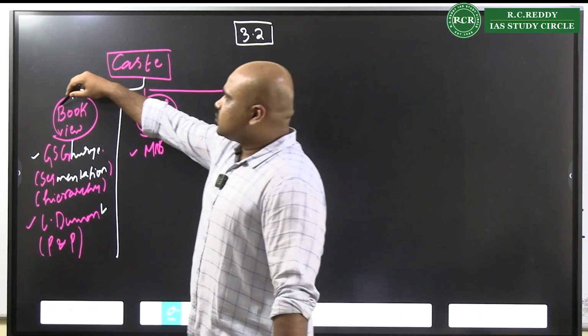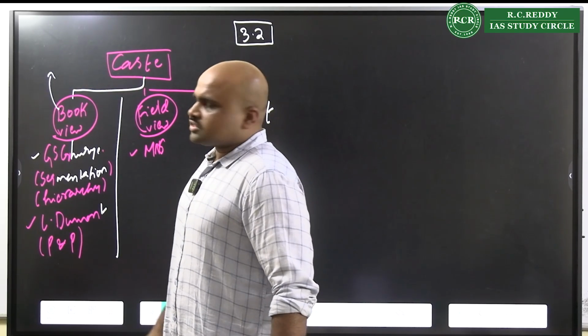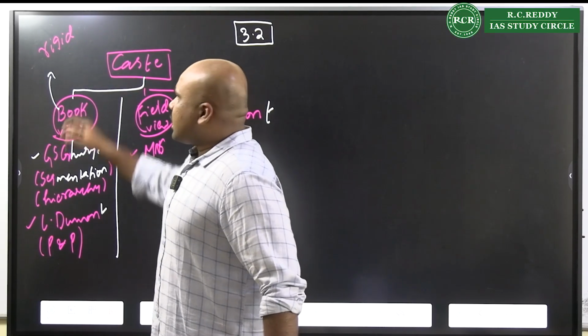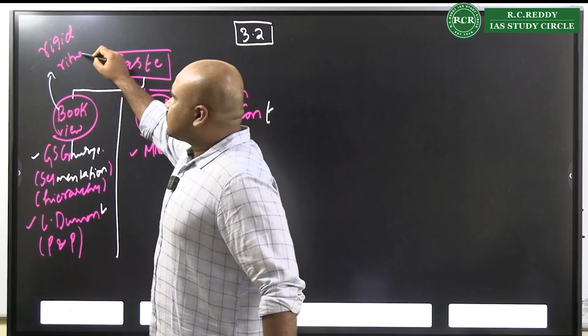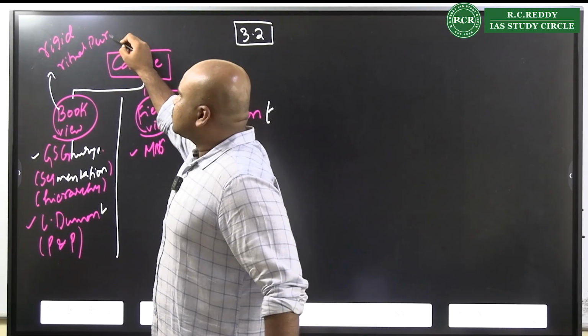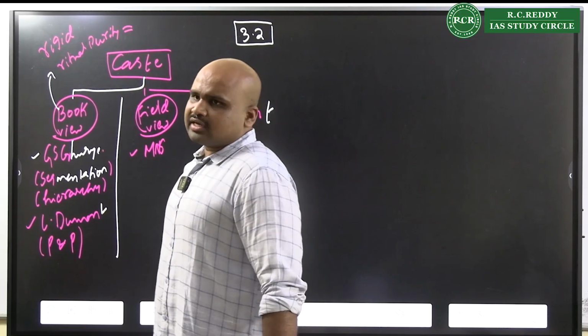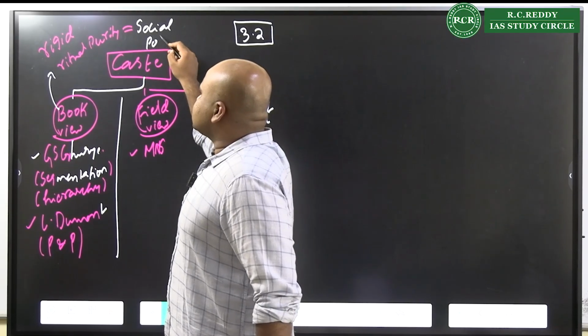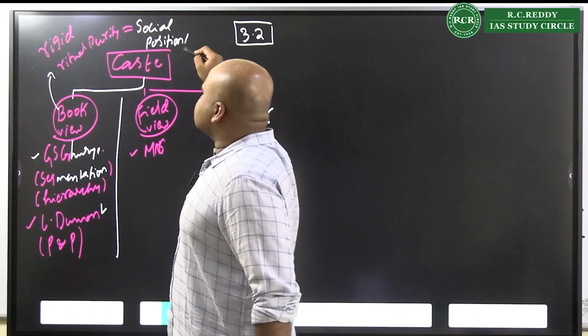But one more aspect that you need to remember about the book view of caste is that the caste system is a rigid system, and ritual purity determines the social position or the social status.